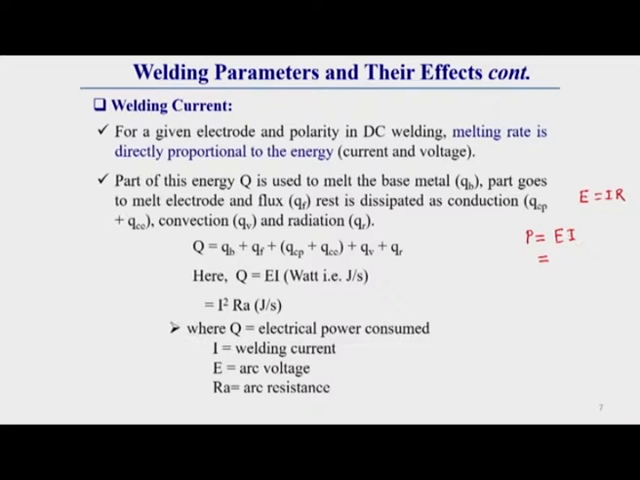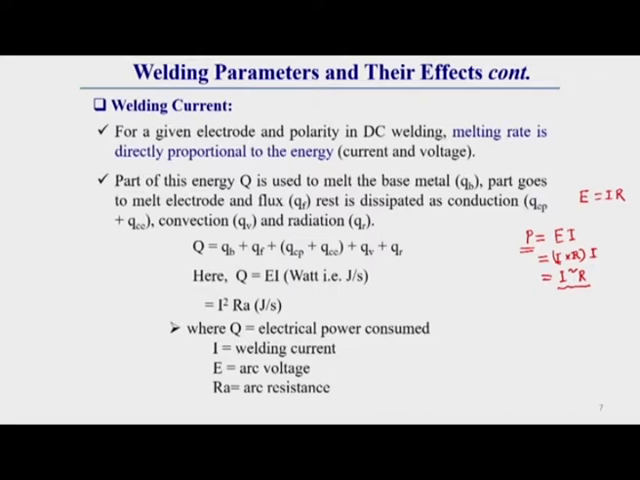So, if we put E as I into R, then this power is represented as I square R. Here we observe that this power is directly proportional to the square of the current. So, welding power, or heat energy rate, is directly proportional to the square of the welding current, that we can observe from here.